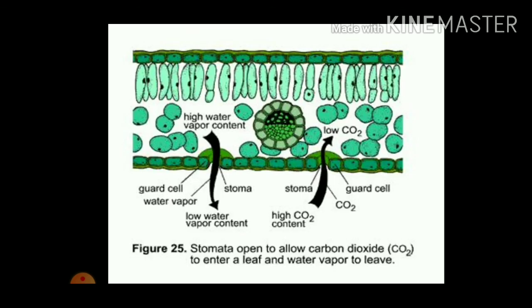Now see how stomata open to allow carbon dioxide to enter a leaf and water vapor to leave. As you see in the diagram, there is high water vapor content inside the cells, and outside there is low water vapor content. Because of this difference, the water vapor starts to come out of the stomata.